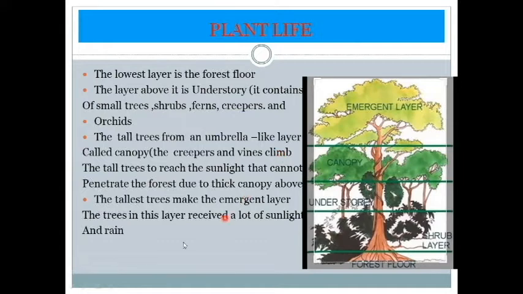The trees in this layer receive a lot of sunlight and heavy rain also. So how many layers are there in plant life in the equatorial region? There are four: emergent layer, canopy, understory and forest floor.